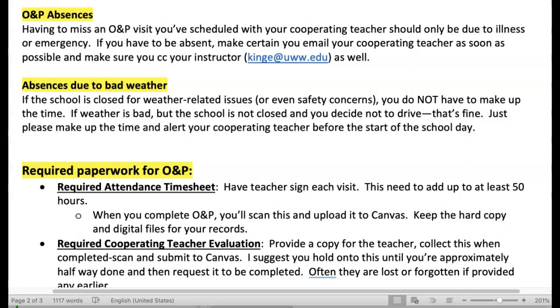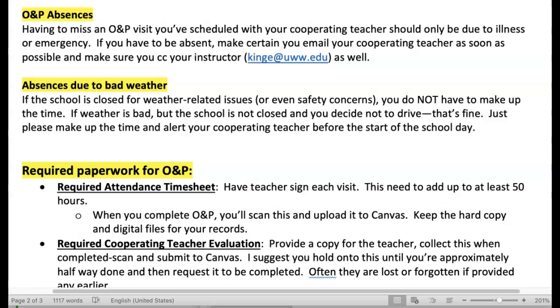It's kinge@uww.edu as well. This is because sometimes teachers may not see the email that you send. They get a lot of email, and so your cooperating teacher may not see it. That could lead to an assumption that you didn't call in or notify them before your absence. This way I will have a record of it, and I will know what's going on, and I can have your back.